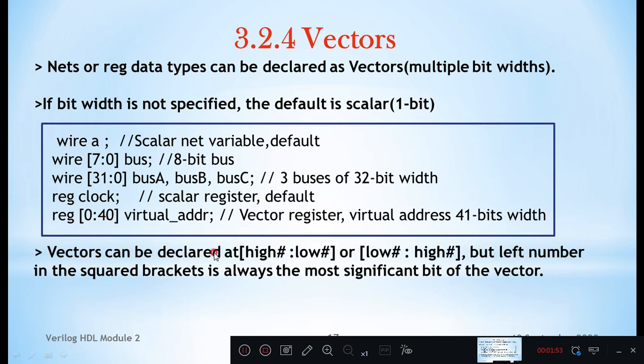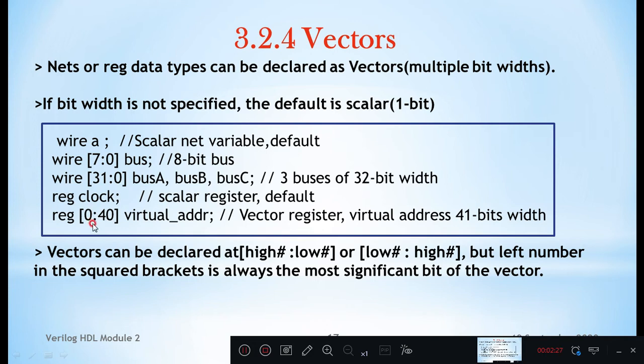Vectors can be declared as high:low or low:high numbers, but the left number in the square bracket is always the most significant bit of the vector. When you define [7:0], bus of 7, bus of 6, bus of 5, 4, 3, 2, 1, 0, in that 8 bits, bus of 7 acts as MSB, bus of 0 acts as least significant bit, LSB.